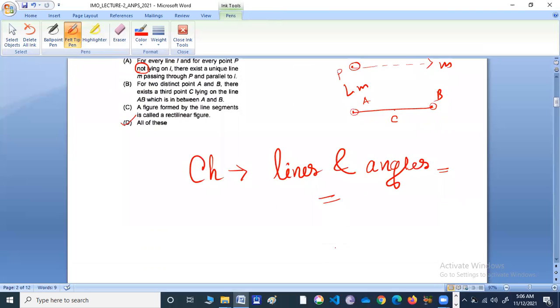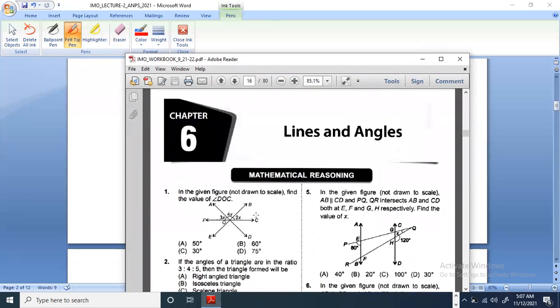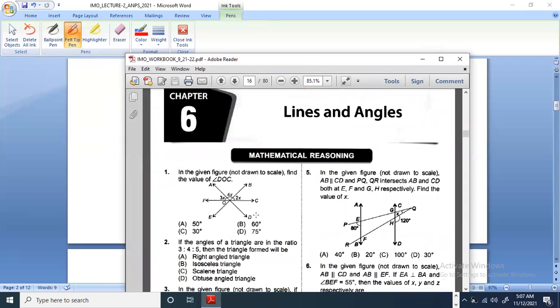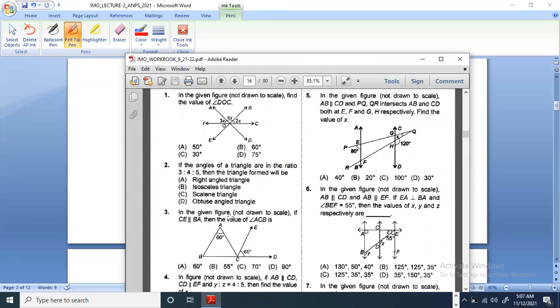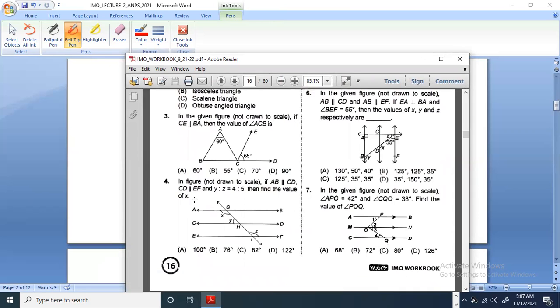Lines and angles. Good. So let us see the next chapter, lines and angles. Remember, all those which are quite obvious, we're not going to solve. Okay. So question number 1, again, same thing. We've solved this in our class. The angles of a triangle are in the ratio, again, same thing. In the given figure, again, same thing. We have solved this kind of sums in our regular classes. So not going to solve question number 4.